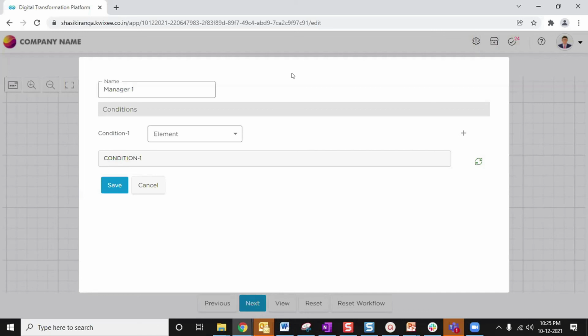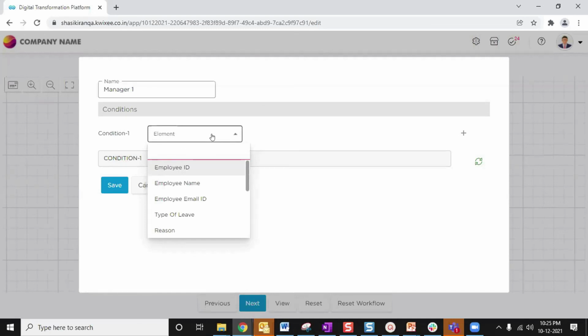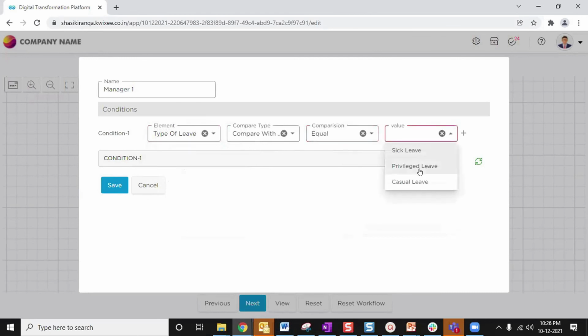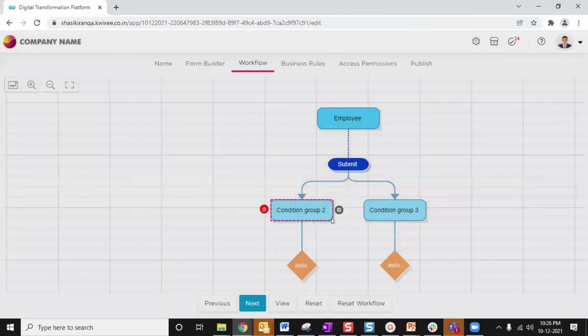If I apply for a sick leave, then the approval step should go to my first manager. If I am applying for a casual leave, then the step should flow to the second manager. So here I am putting a condition that if leave type is equal to sick leave, then I will save this condition.